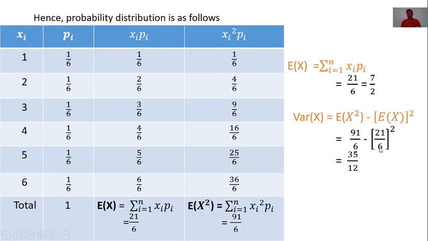Therefore 21 by 6 bracket square. Now solving this, we get the variance is 35 by 12. Therefore the solution of this question: expectation of x is 7 by 2 and variance of x is 35 by 12. Now next example.